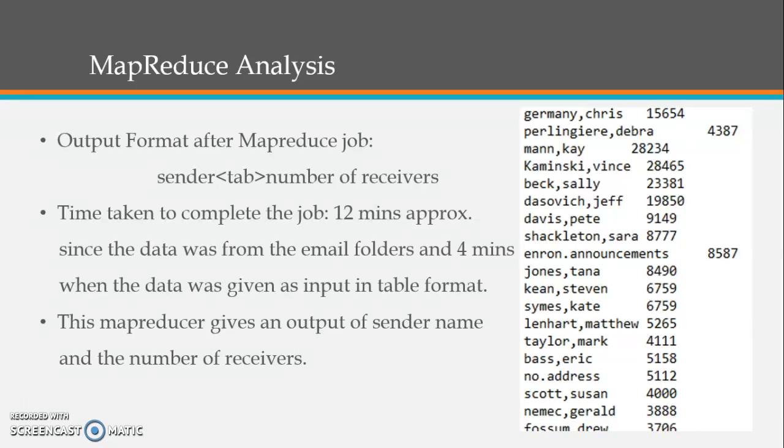That is because the data for this particular dataset was in folders and not in any table format. I also tried it in a table format, and it took almost 4 minutes to complete the whole dataset and give an output. The mapper gives an output of the sender's name and the number of receivers.